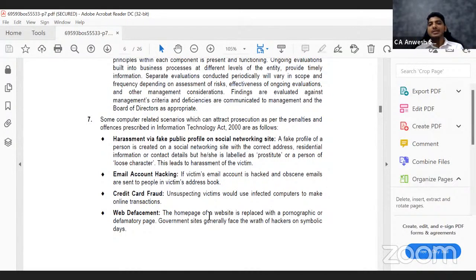There is something called credit card fraud. This is something we read in the newspaper on a daily basis. Somebody steals your identity or your credit card data, that is the 16-digit number, and then they use it for their online purchases.